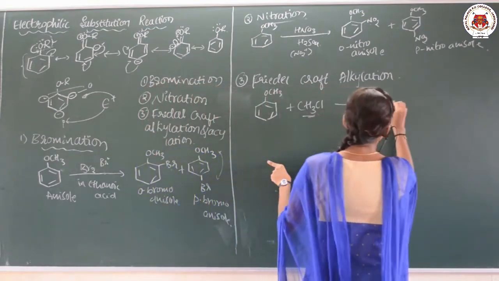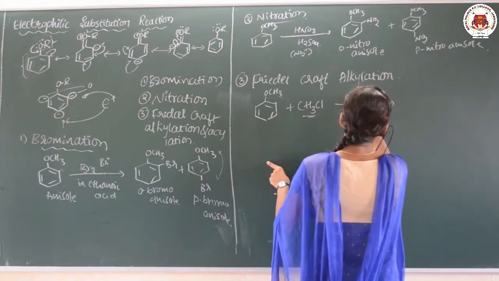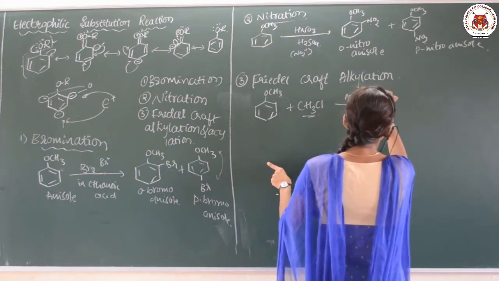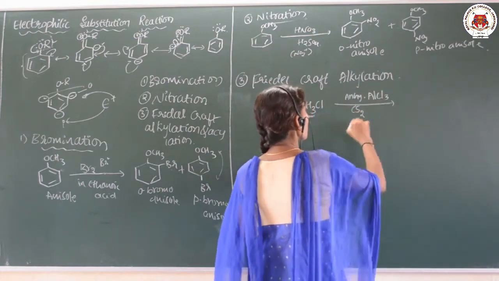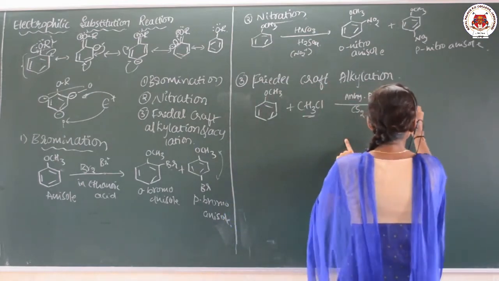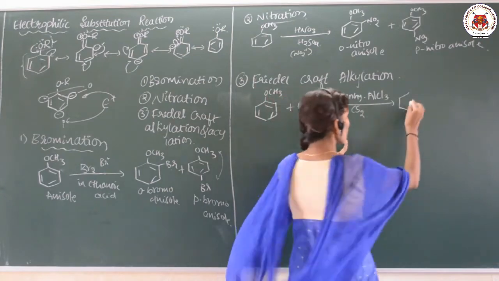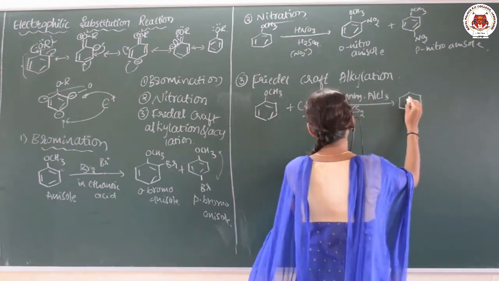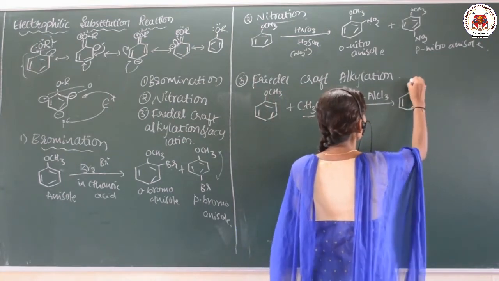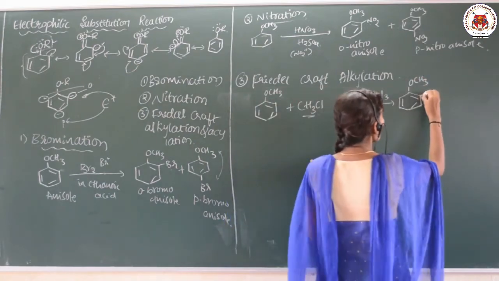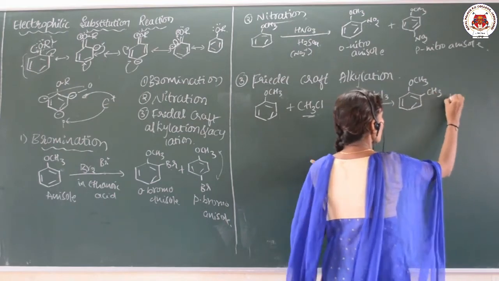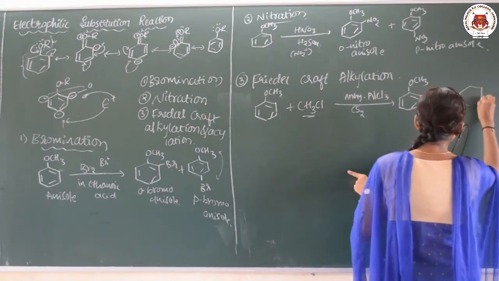So in presence of anhydrous AlCl3, which acts as a Lewis acid, in presence of carbon disulfide also, the same thing happens: it just attaches the CH3 group to the ortho and para positions.